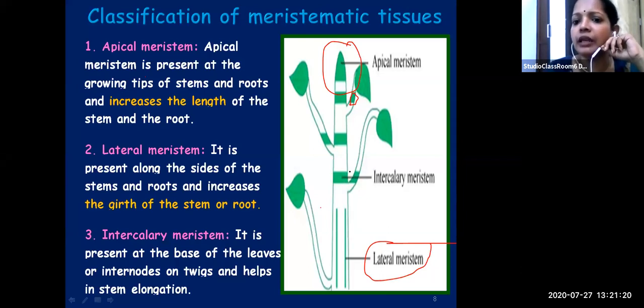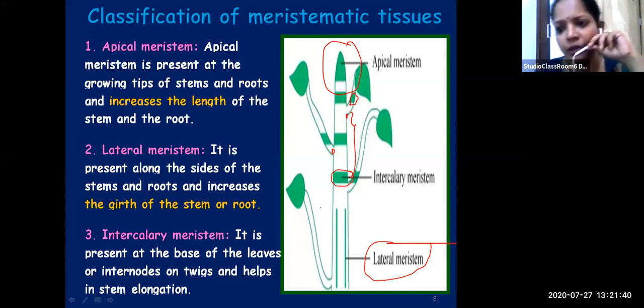What do you mean by internodes? Internodes means the node. This is a node. See, this one is node. I'll just mark it over there. This is node, and this is another node. The distance between the two nodes is known as internode. So what is internode? The distance between two consecutive nodes. Node is the region from where a leaf branches.